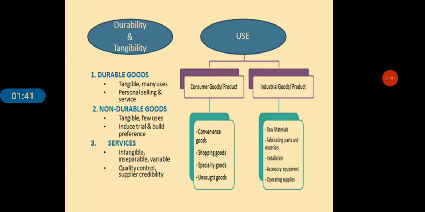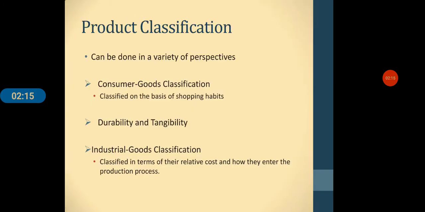Now, on the basis of use, they can be classified as consumer goods or products and industrial goods and products. Consumer goods are convenience goods, shopping goods, specialty goods, unsought goods. And in case of industrial good classification, they can be further classified as raw material, fabricating materials and parts, installation, accessories and equipment, and operating supply. Now we will try to understand one by one.